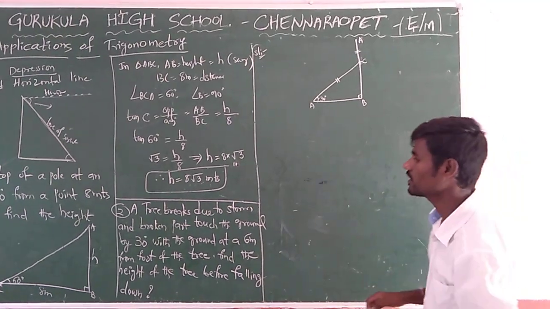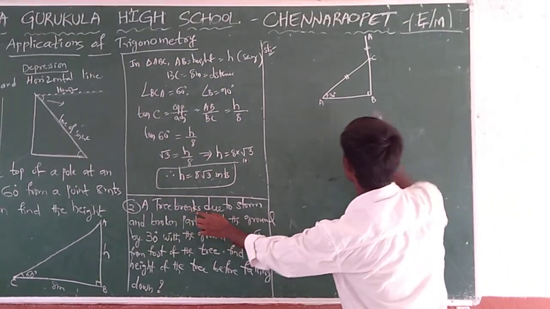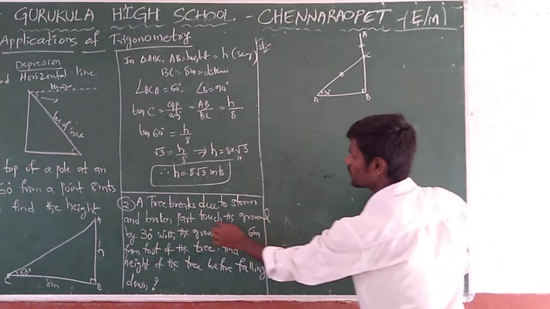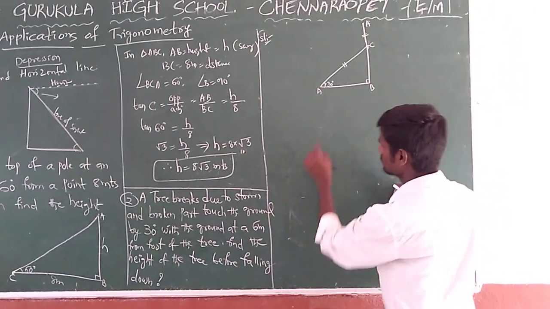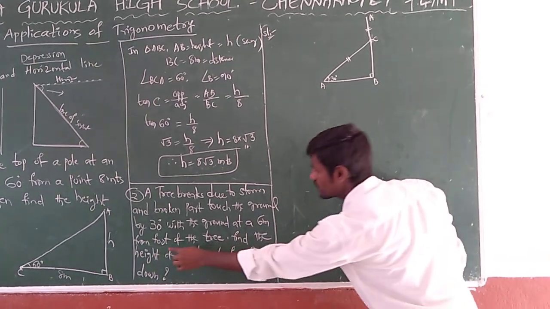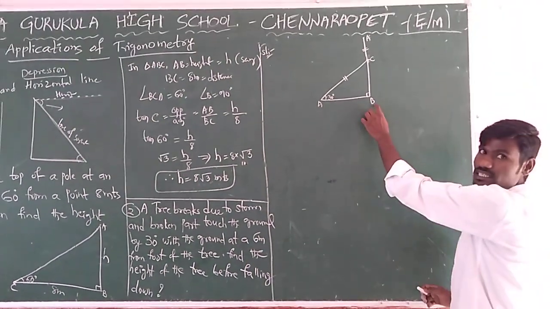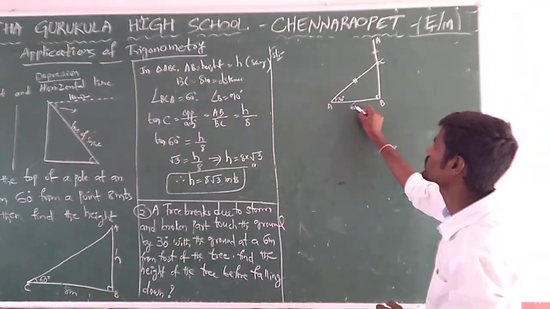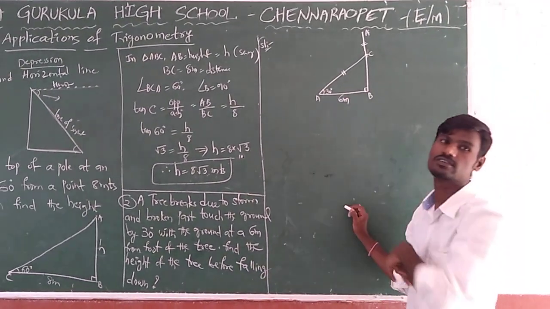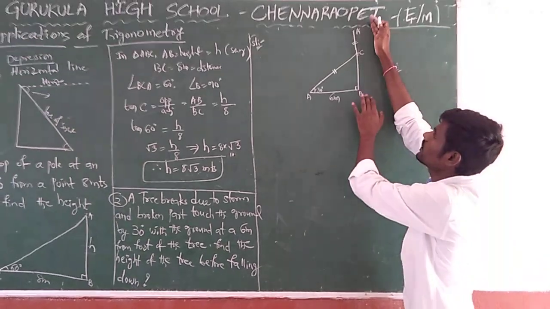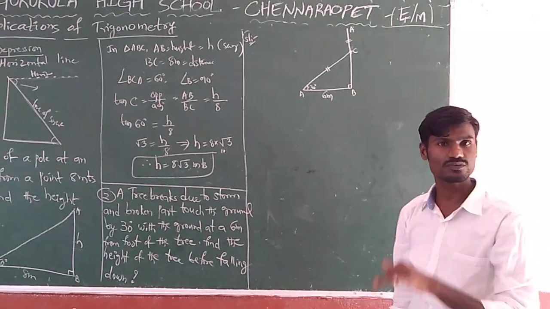Now let us see what data is given to you. The tree breaks due to a storm and the broken part touches the ground. It is a touching point on the ground at 30 degrees and 6 meters away from the foot of the tree. The foot of the tree is B. So 6 meters is given. Then find the height of the tree before falling down. What is the height of the tree before falling down? That is AB. So you need to find AB.